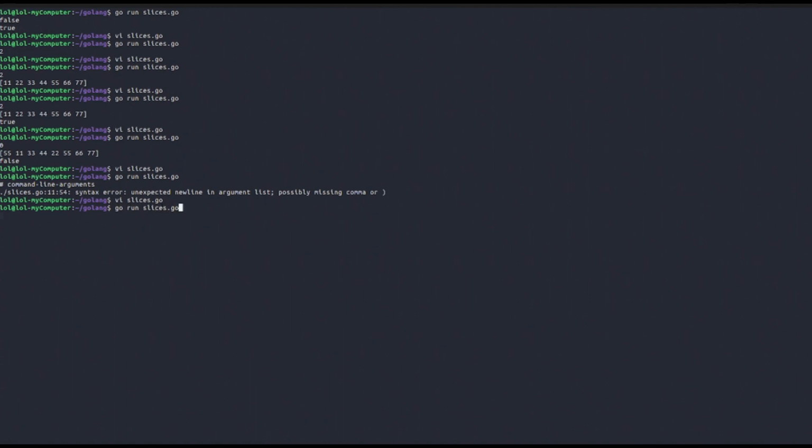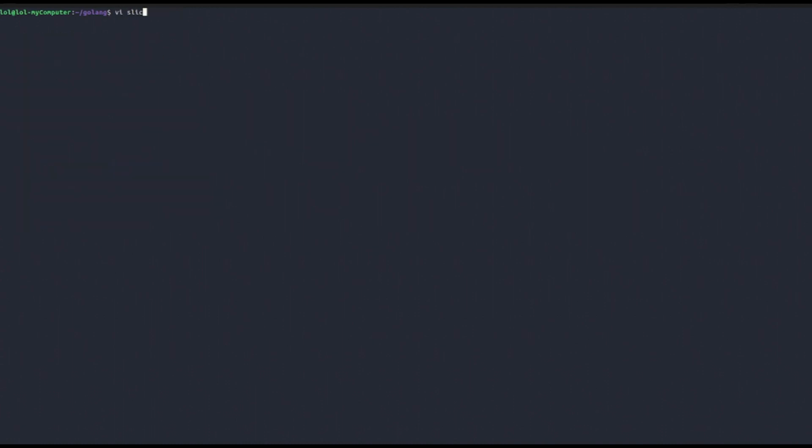A brace. So as you can see, we get true because the two are equal. Now if we try, for example, to change it, maybe we increase this value, we get false because they're not equal. And so this is how you compare slices using both the slices package and the reflect package.